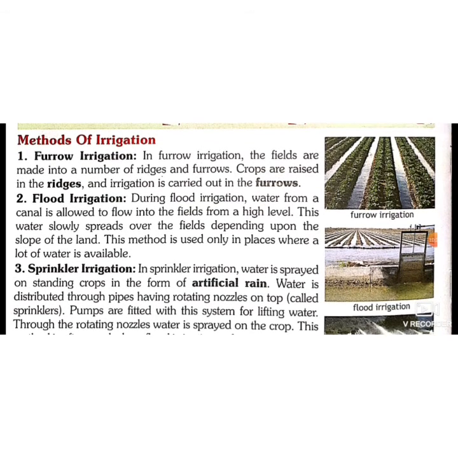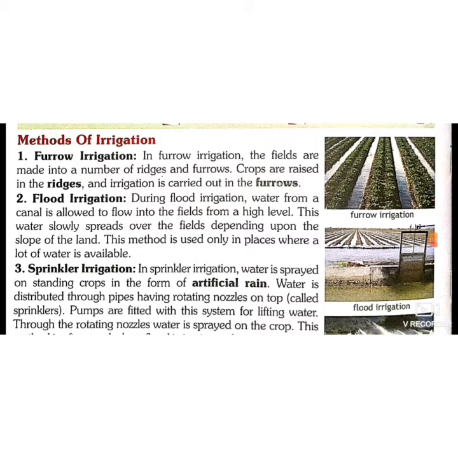Methods of irrigation. As I told you, plants need water for best growth. So, irrigation is important. There are different methods of irrigation. One is the furrow irrigation, second is the flood irrigation, and the third is sprinkler irrigation. And besides these three, we have one more method of irrigation, that is drip irrigation. I told you in Zoom class also. Now I will discuss again.